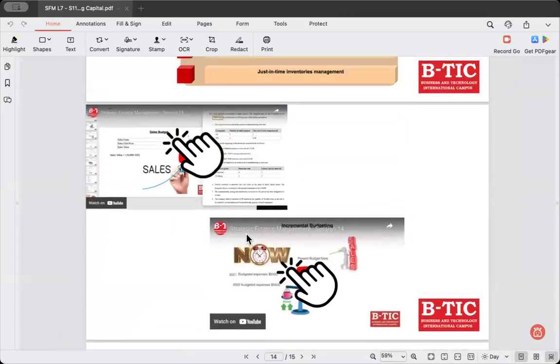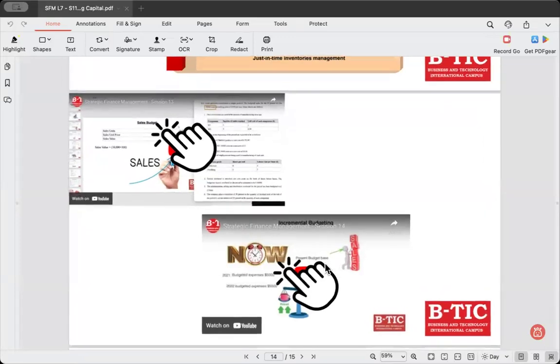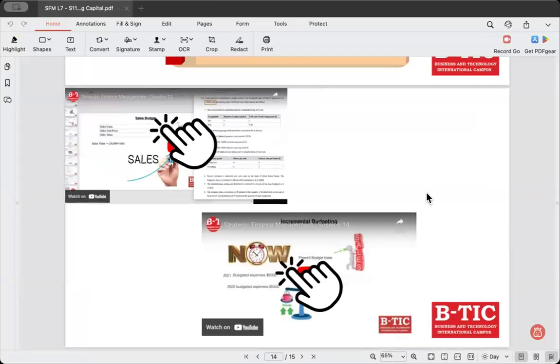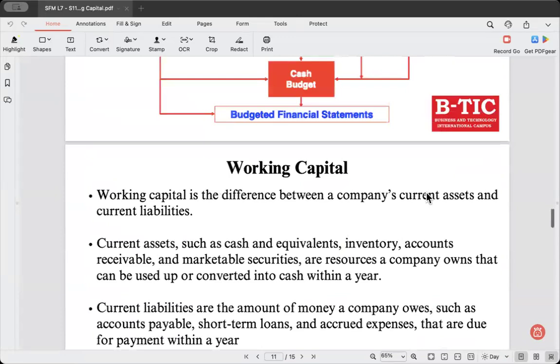And again, if you are interested in seeing how the calculations are done, you can watch these recordings and get a clear understanding of how to prepare a master budget and how to prepare a budgeted financial statement. So let's go through a review again.